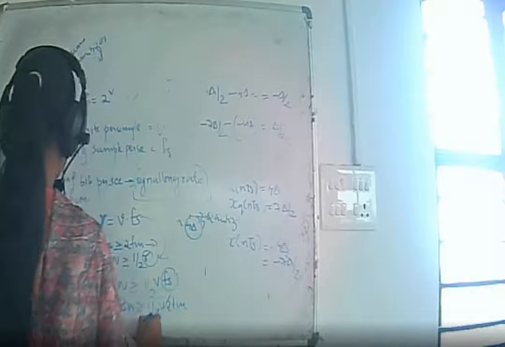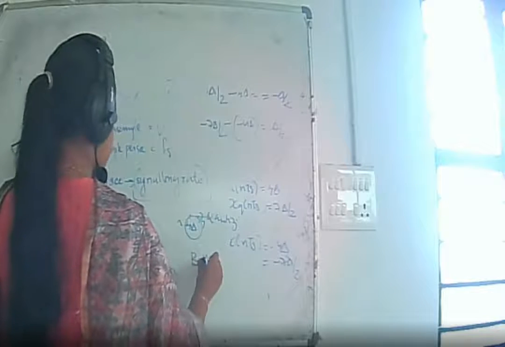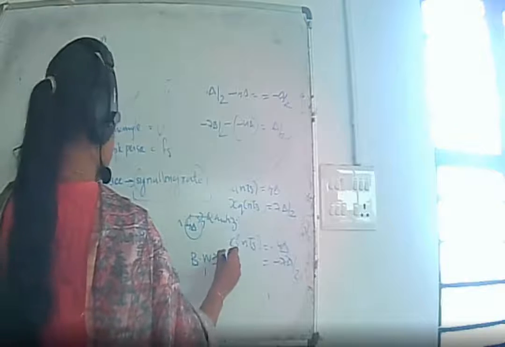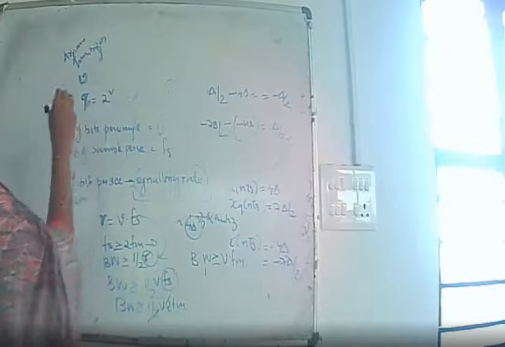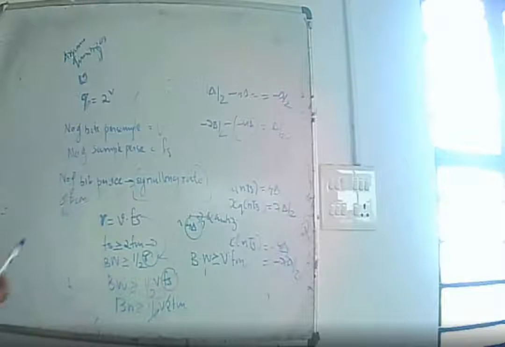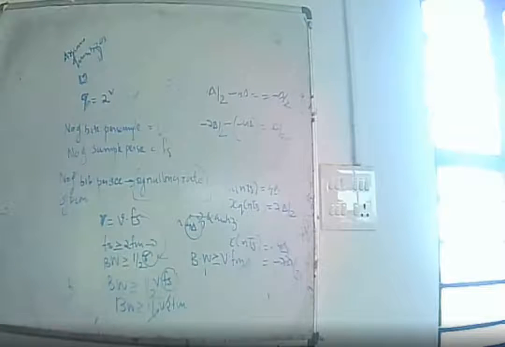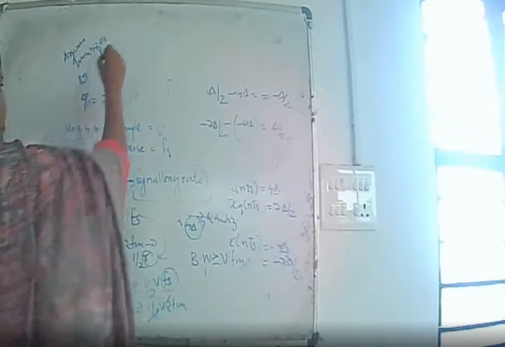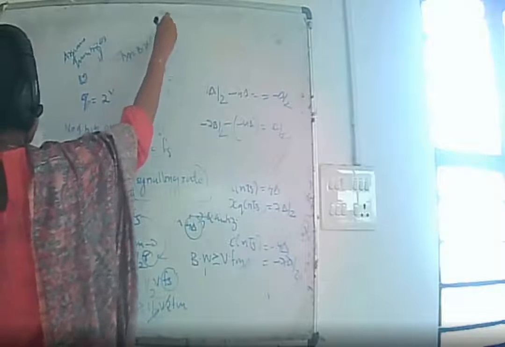So this 2 and this 2 get cancelled. So bandwidth for PCM should be greater than or equal to V into Fm, where V is the number of bits per sample and Fm is the maximum message frequency. So this is the equation for transmission bandwidth of a PCM.